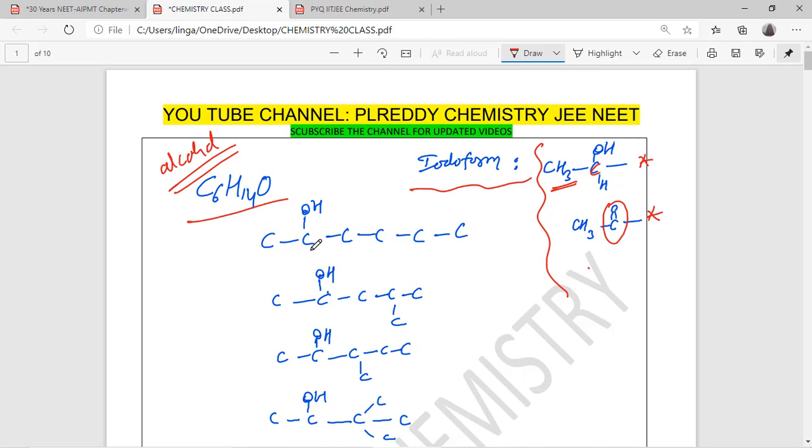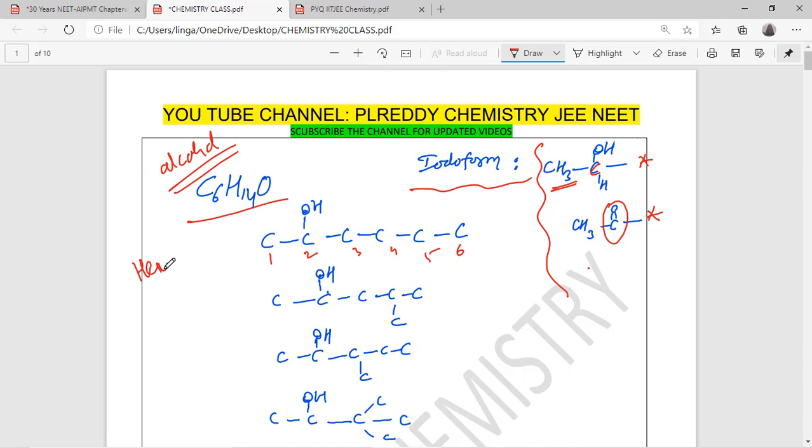Methyl alcohols, that means 2-hydroxy alkanes, are giving iodoform test. So you can see here number 1, 2, 3, 4, 5, 6, hexane 2-ols.